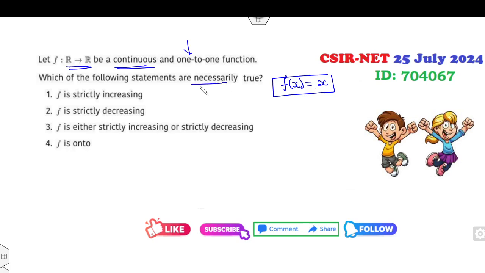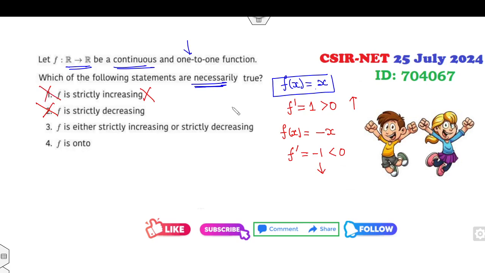Now which of the following are necessarily true? Increasing, decreasing. What is f dash? 1, greater than 0, so it is not decreasing because it implies increasing. However, if I choose the linear function as minus x, what is f dash? -1, which is a decreasing function, so it is not necessarily increasing.